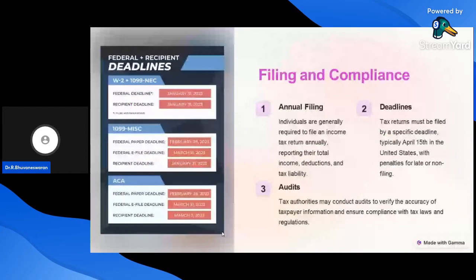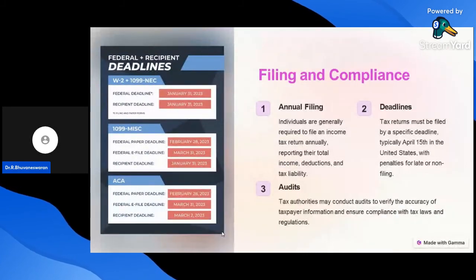Filing and compliance of income tax. First one, annual filing. Second one, deadlines, and the third one, audits. Each and every individual who earned income during the previous year has to file the income tax return. That is called annual filing. Individuals are generally required to file an income tax return annually, reporting their total income, deductions, and tax liability. Second one, deadlines.